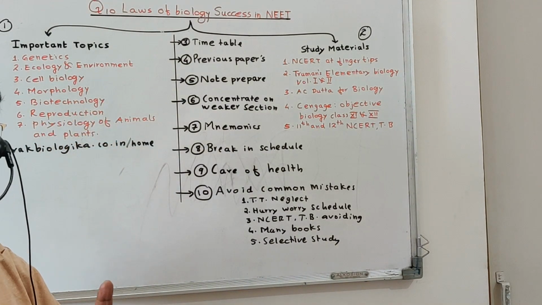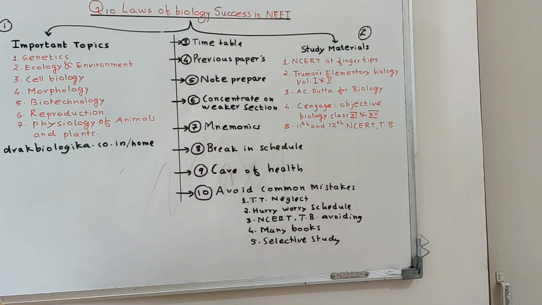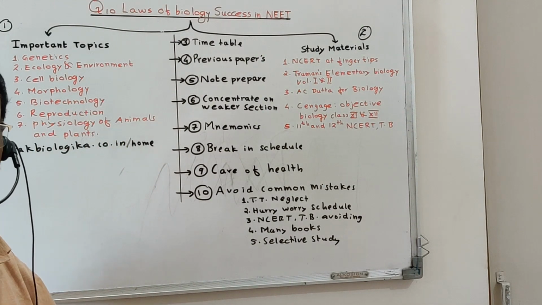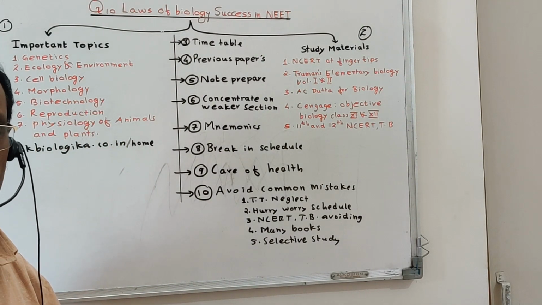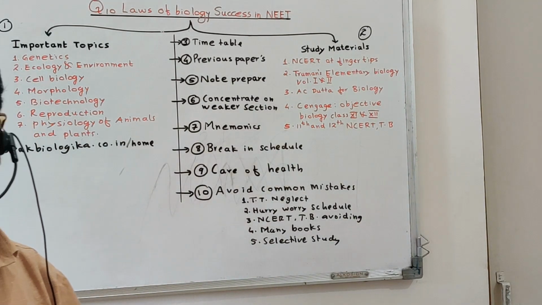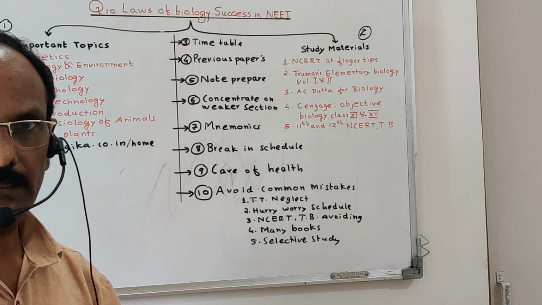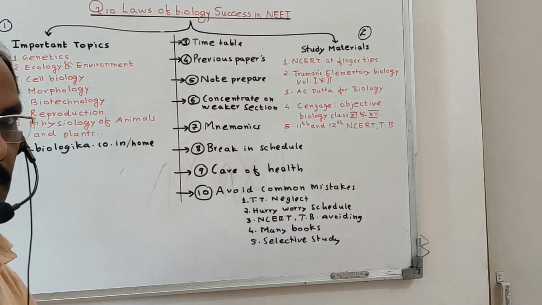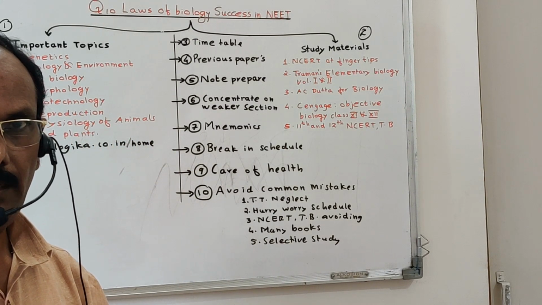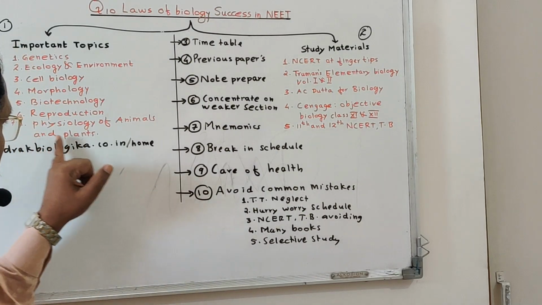Biotechnology, there are two topics for biotechnology. Both the topics you should concentrate on. It is the 12th standard portion, the latest topic. Then reproduction, both plant and animal reproduction, you should concentrate on. 12th standard topic. Physiology of animals and plants, both are 11th standard topics. Animal physiology includes blood circulation, excretion, osmoregulation, chemical coordination and nervous coordination. Plant physiology includes transportation, minerals, plant water relations, and growth and development.